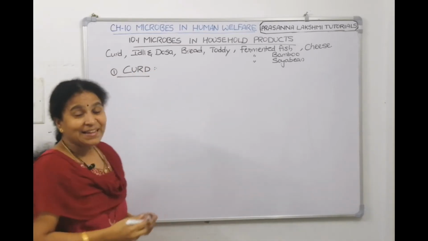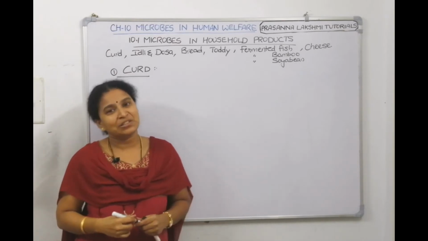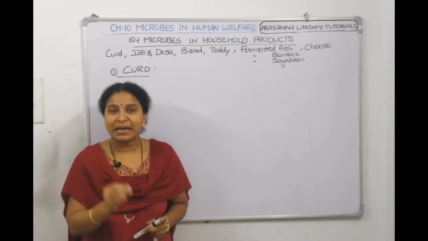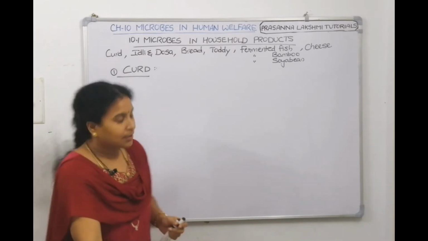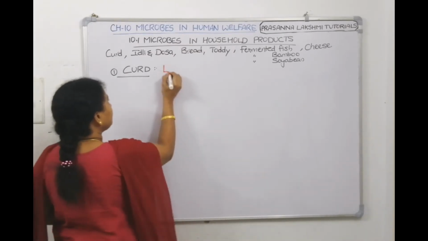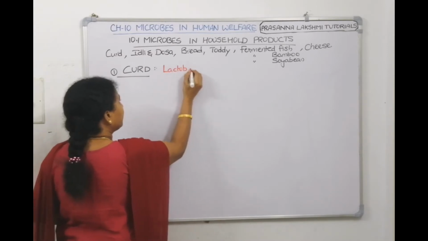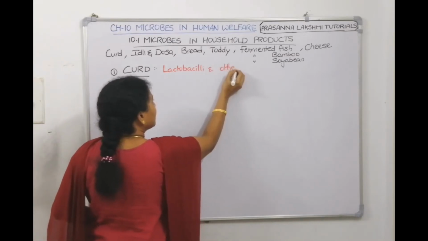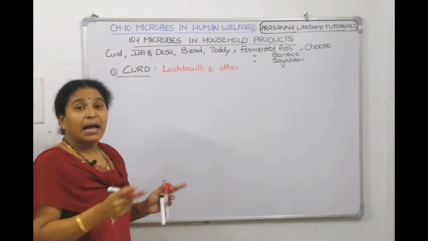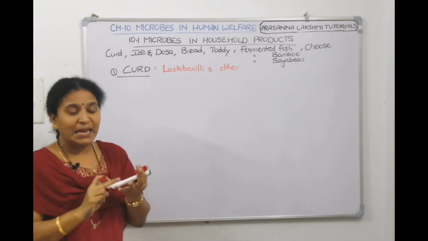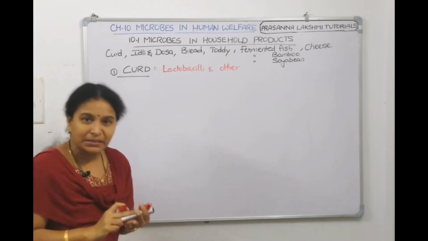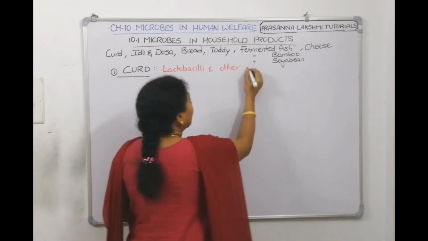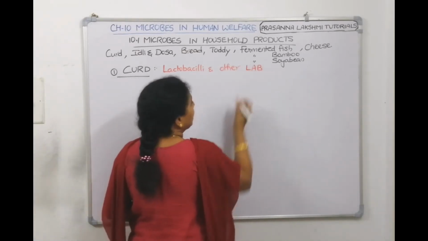How many of you like curd? It's actually good. It's nutritionally rich when compared to milk. Now, in the curd, which bacteria can we find? In curd, we find lactobacilli. We find one bacterium which is called lactobacilli and other bacteria which are called LAB, lactic acid bacteria altogether. So in curd we find lactobacilli and others we call LAB.